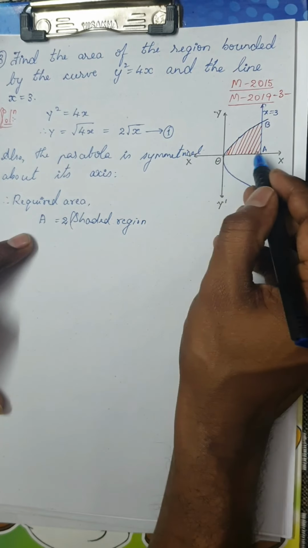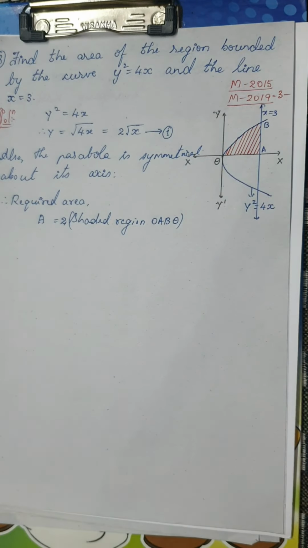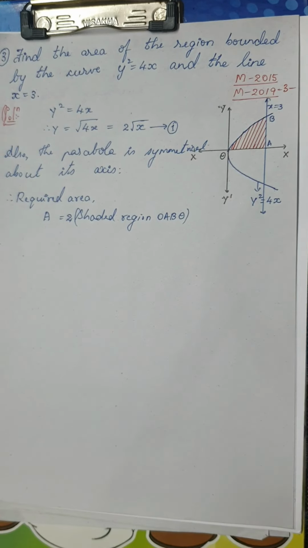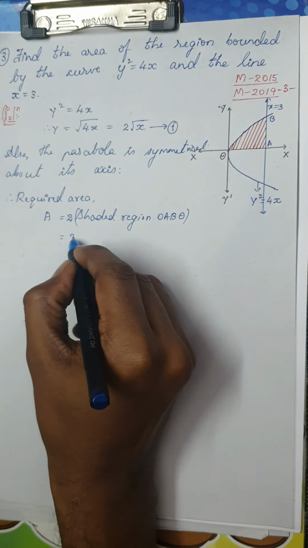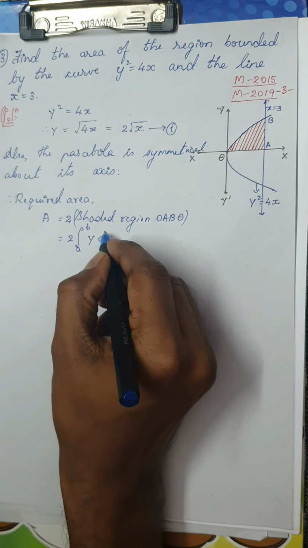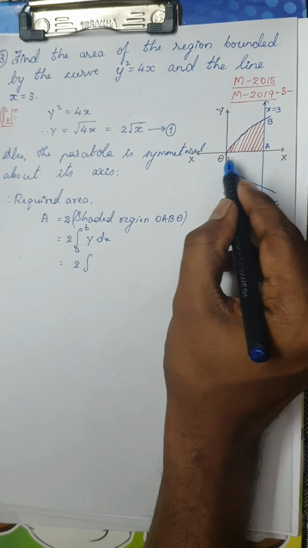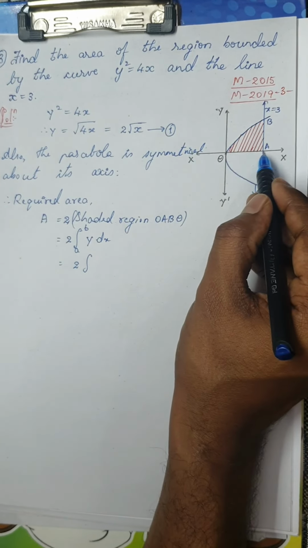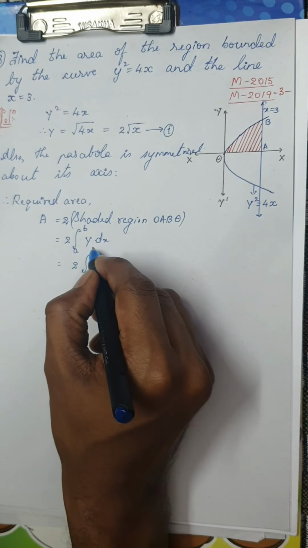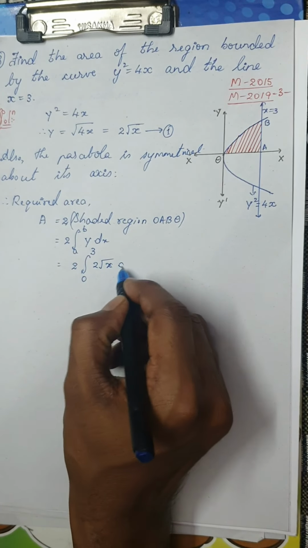So what is the shaded region? O, A, B, O. So 2 times the shaded region O, A, B, O is nothing but 2 times the integral from A to B of y dx. So this is 2 times the integral from 0 to 3, and in the limits 0 to 3, we know y is 2 root x dx.